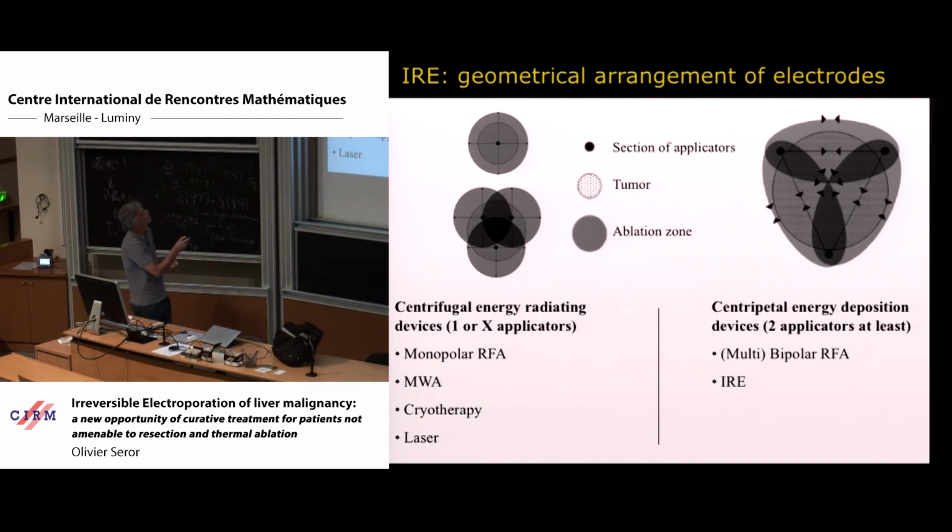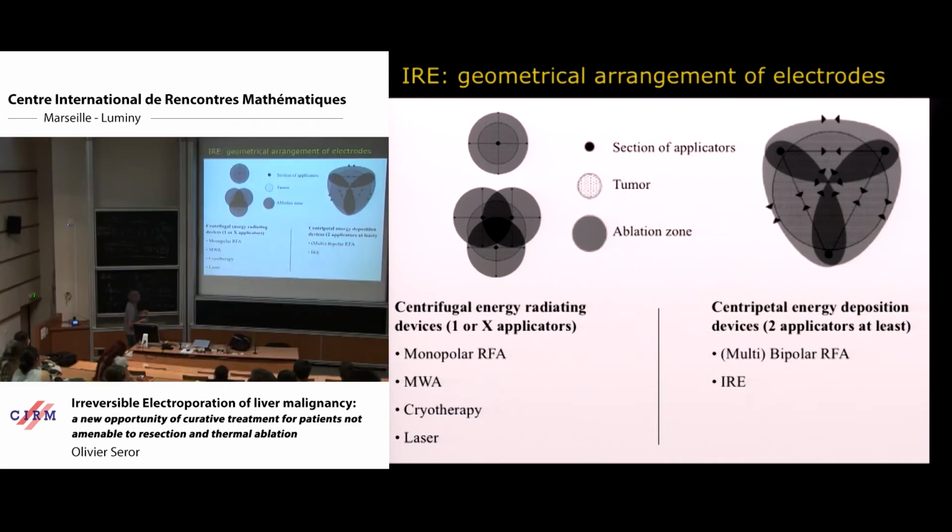The amount of energy decreases, of course, with the distance to the center. So with such technology, the risk of incomplete treatment is higher at the periphery of the tumor than in the center, because the maximum amount of energy was delivered to the center of the tumor.